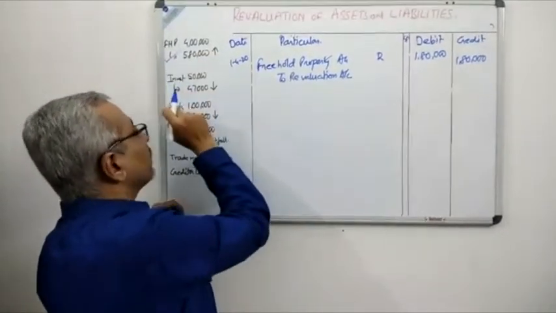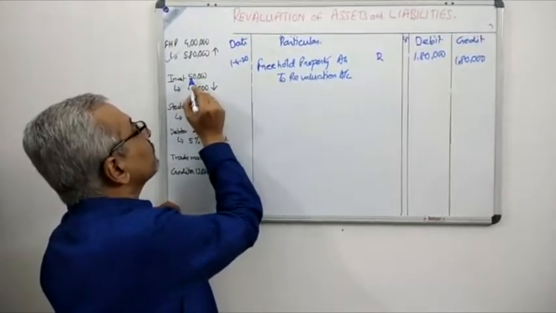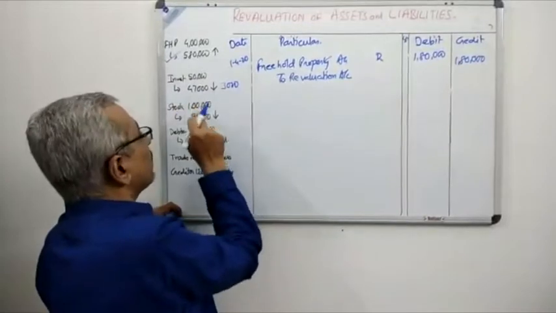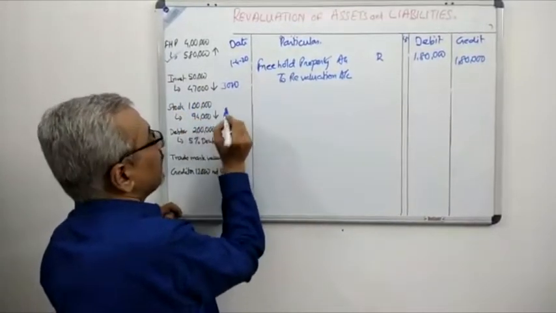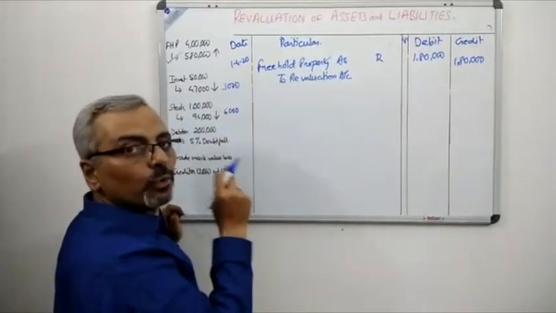The second and the third has been given together, and you can see the investment has gone down from 50,000 to 47,000. So there is a decrease of 3,000, and stock has gone down from 1 lakh to 94,000. So there is a decrease of 6,000. These are the assets which are going down.